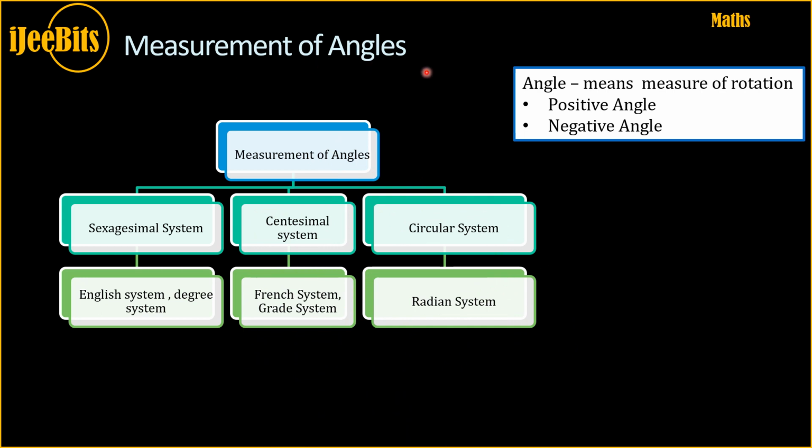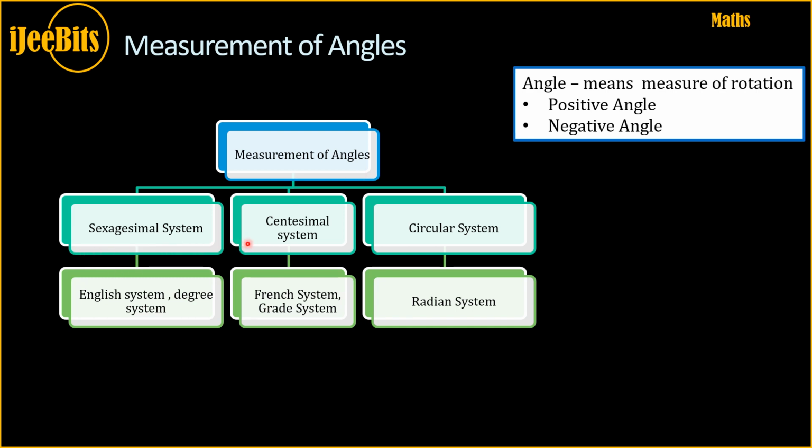Measurement of angles. When you say angle, angle means measure of rotation. Right? We have positive angles and negative angles. Right? What are the measurements of angles? There are three systems that exist for measuring the angles.